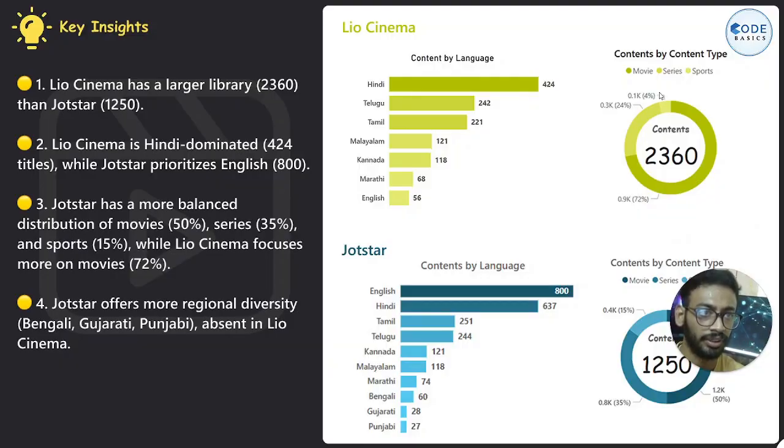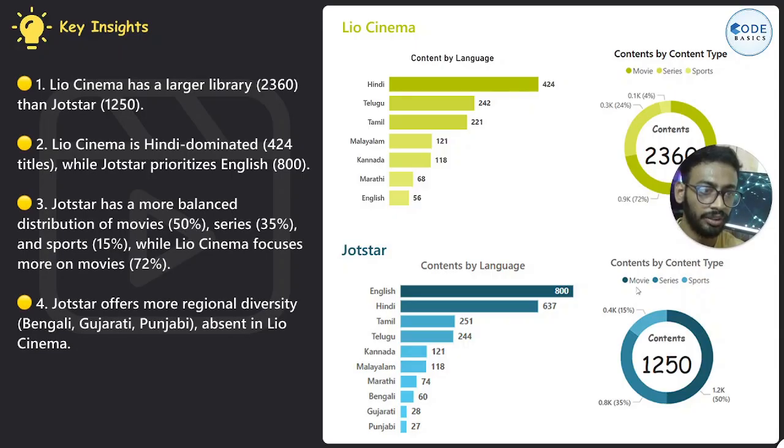Then for series we have 24% content, and sports 4% content. This is the distribution of content by content type. And for Jotstar, the movie percentage is slightly lower than the content of LioCinema. This is about 50%, then 35% series and 15% sports.